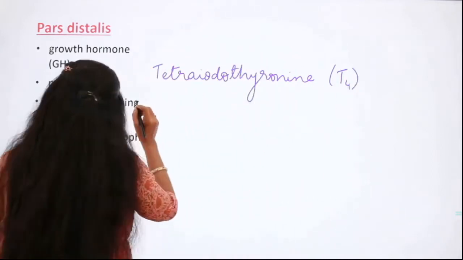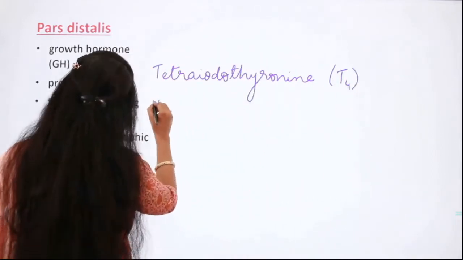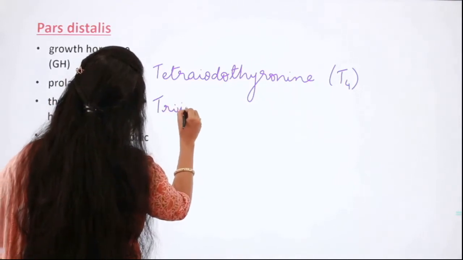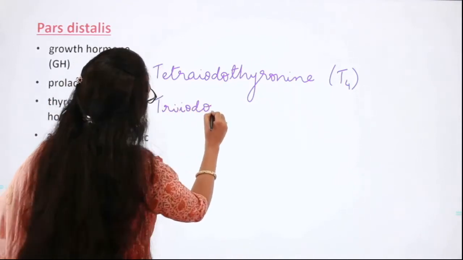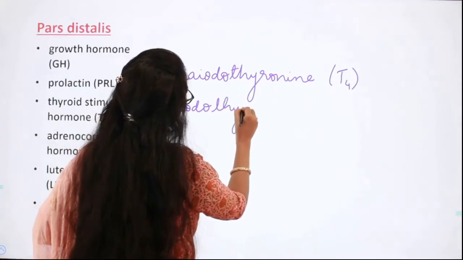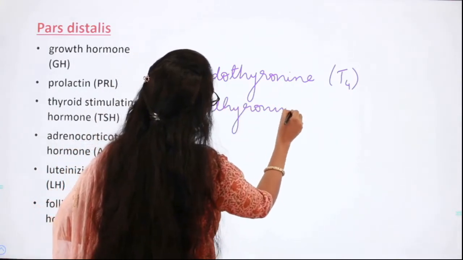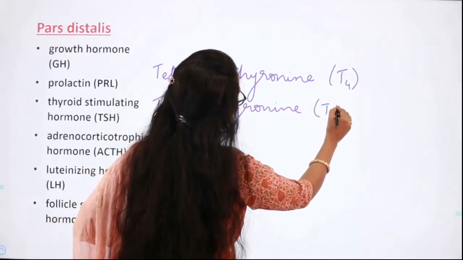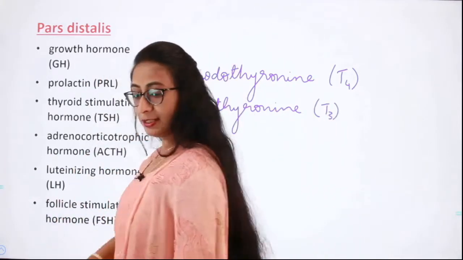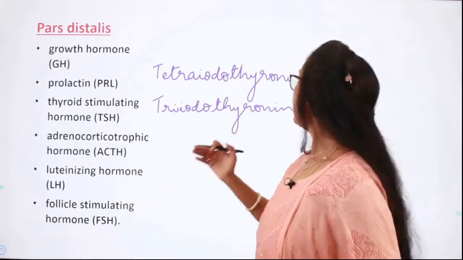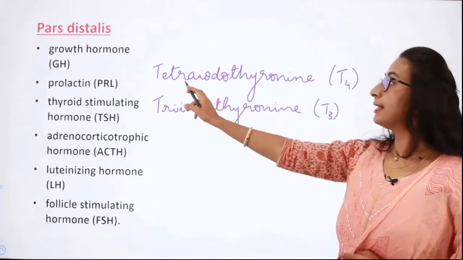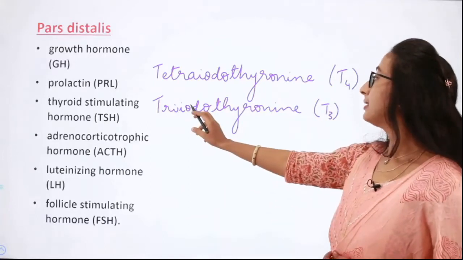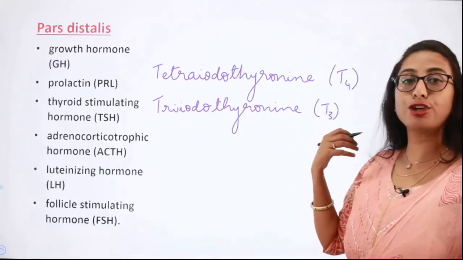And the other hormone is triiodothyronine, which is also called T3. So one is the T4 hormone, which is called tetraiodothyronine or thyroxine, and the other one is the triiodothyronine, which is also called T3.